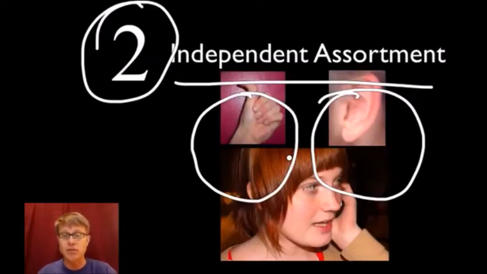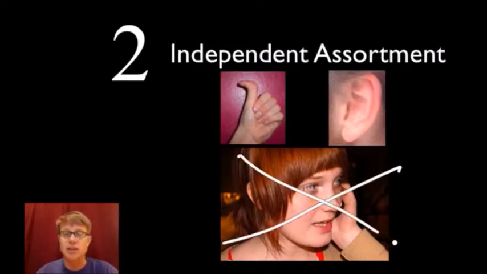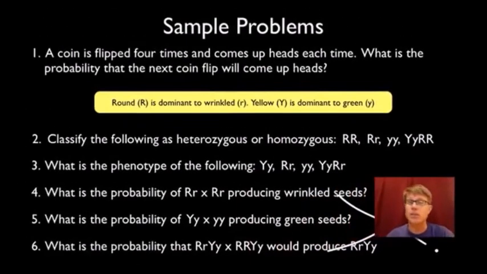Now, sometimes we'll find that some things do travel together. So you'll notice that people who have red hair also have freckles. And that's because those two genes are actually found on the same chromosome. So we're not going to deal with linked genes until later. And so that's independent assortment.